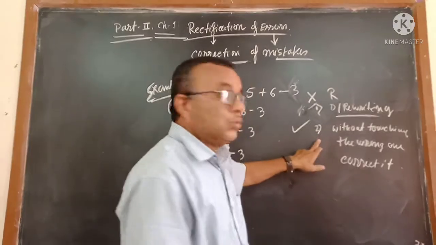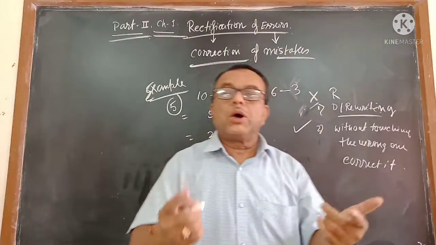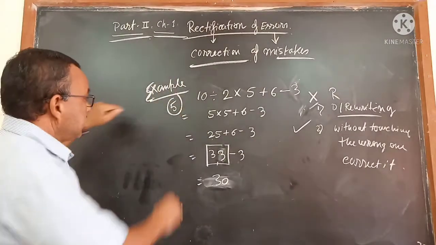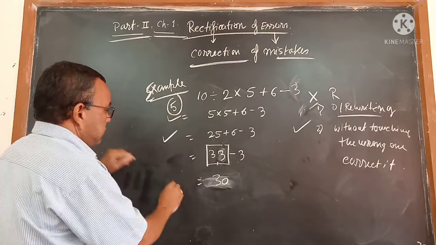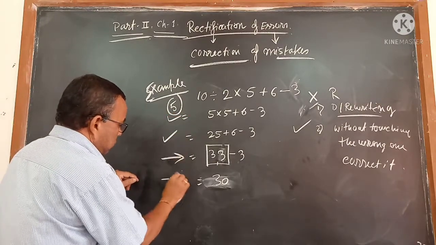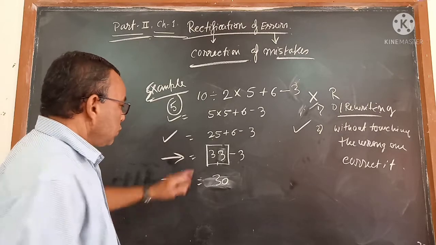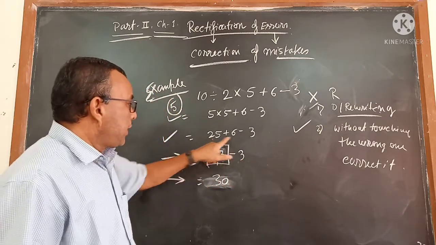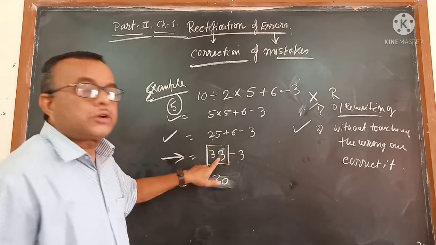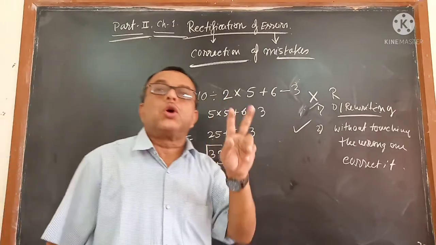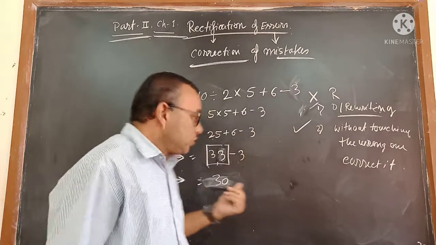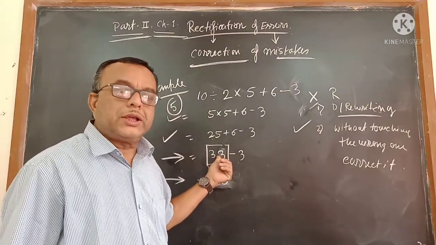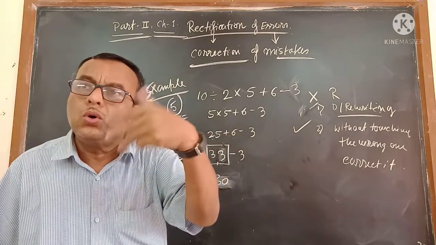In the second method, without touching the wrong one, you have to correct it. How is it possible? There is no mistake in the first step, there is no mistake in the second step, mistake was there in the third step and in the fourth step. So we will start doing the correction from this stage. Here, 25 plus 6 is equal to 31, but I wrote 33, which means I wrote 2 more.